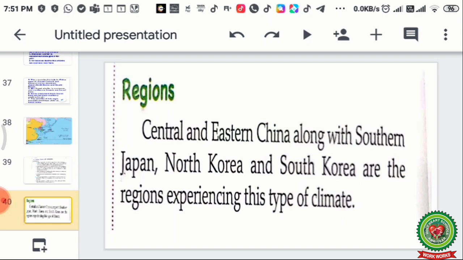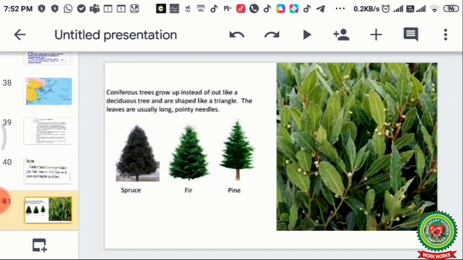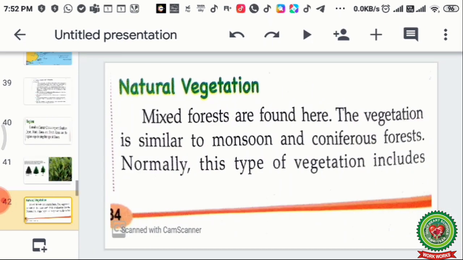Now we will discuss the region which we have already shown on the map. Central and eastern China along with southern Japan, North Korea and South Korea are the regions experiencing this type of climate. Now we will discuss the vegetation. The vegetation over here is mixed vegetation. In the higher reaches we get the coniferous forest, and in the lower latitudes we get the monsoon type of forest.